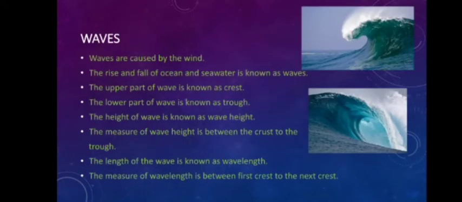Waves. Waves are caused by wind. The rise and fall of the sea and ocean is known as waves. The upper part of the wave is known as the crest, while the lower part is known as the trough. The height of a wave is known as wave height, and it is measured from the crest to the trough. The length of the wave is known as wavelength. It is measured from one crest to the next crest.